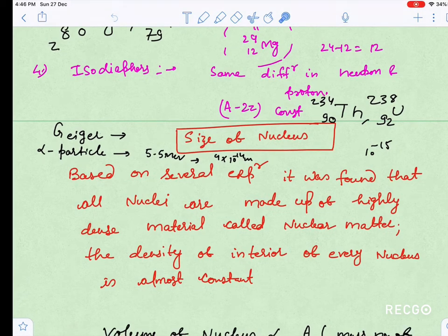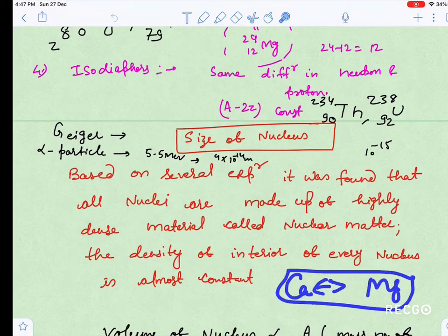Based on several experiments, it was found that all nuclei are made up of highly dense material called nuclear matter. All nuclei are made up of this identical nuclear matter. The density of the interior of every nucleus is the same. Suppose they ask a question, already asked in JEE, on the ratio of density of calcium and magnesium, or anything like that, don't get confused. The density inside the nucleus, or nuclear matter, is the same, so the ratio is 1:1.